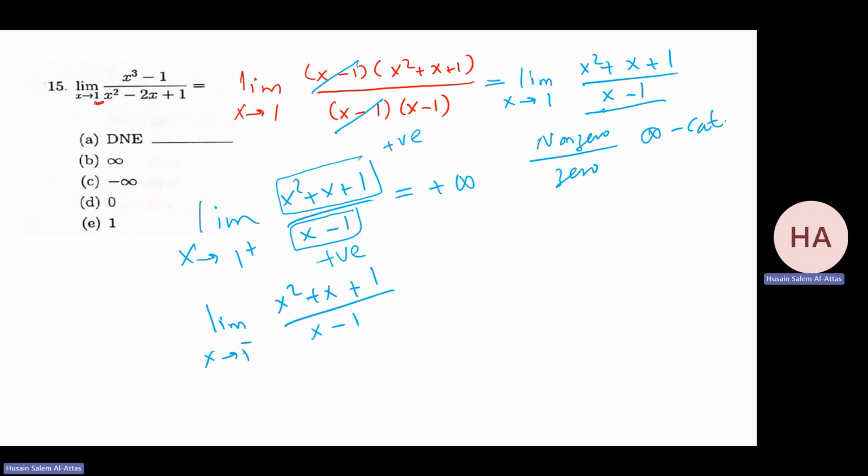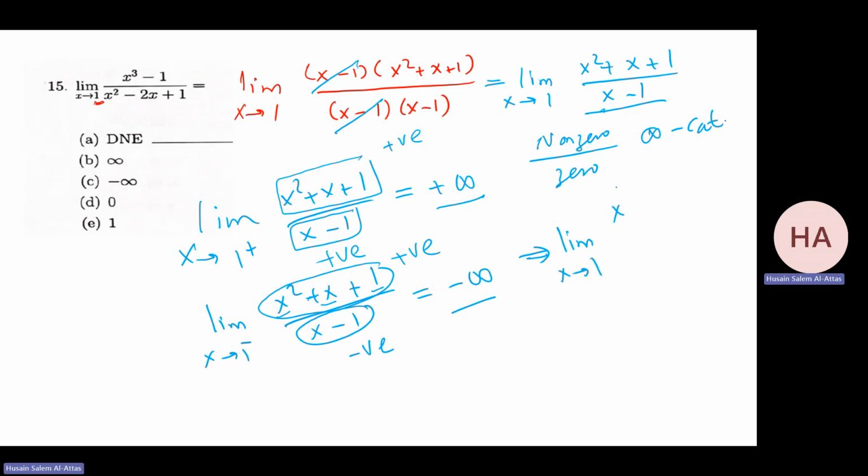Still positive, because 1 from left is 0.999 something. So this is positive. Add 1, so this is positive. But for this one, 1 from left, 0.99 minus 1, will be negative. So I'm getting minus of it. That means right is not equal to left. So the limit as x goes to 1 for this function does not exist. So the answer is does not exist, which is the same function as this, except that one.